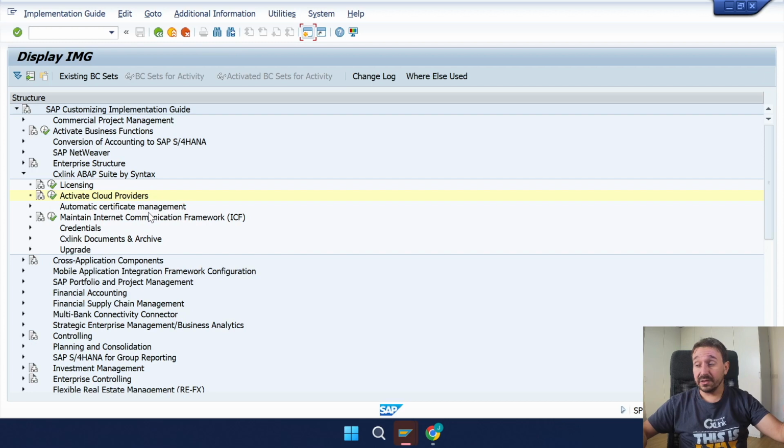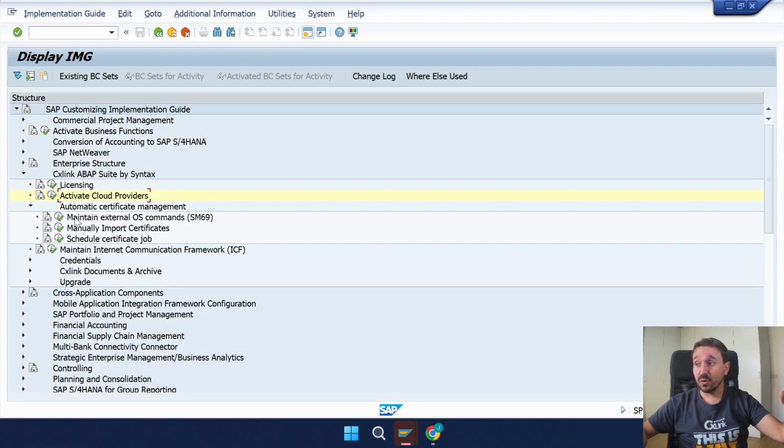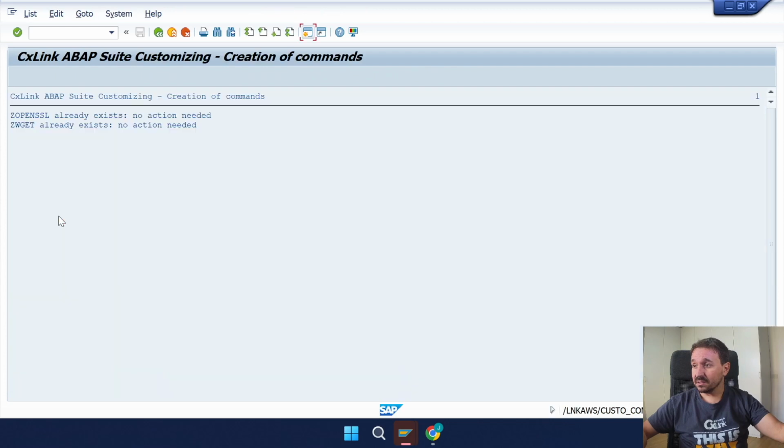When we work with different clouds, we need some certificates to work with it. To get it automatically, we can click here to install the OpenSSL or the wget.